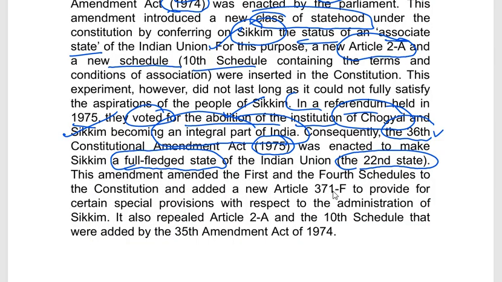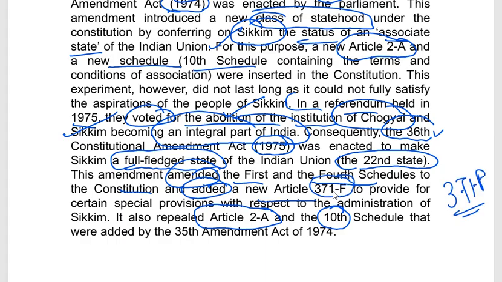With this amendment, Article 2A added in the previous amendment ended and the 10th Schedule of the Indian Constitution was also abolished. But it also brought some changes in the First and the Fourth Schedule of the Constitution and added a new Article 371F, important, 371F, with respect to special provisions for the administration of Sikkim.